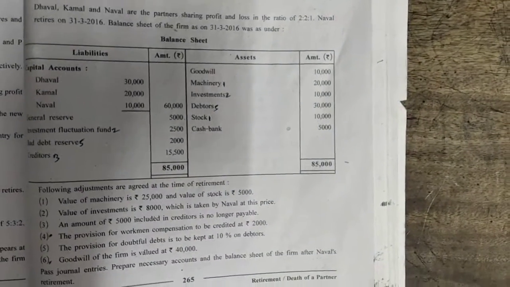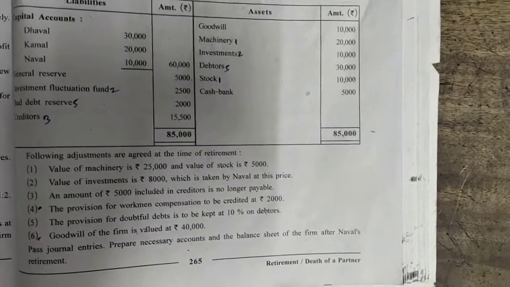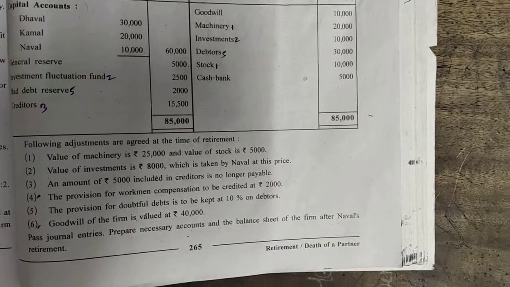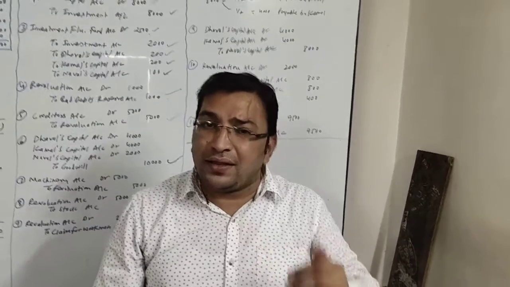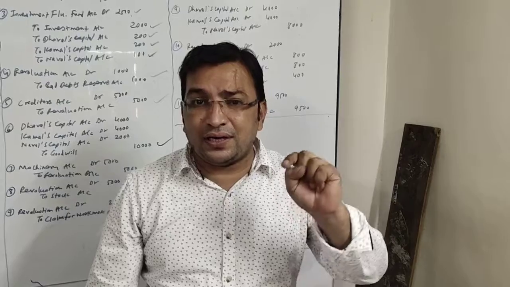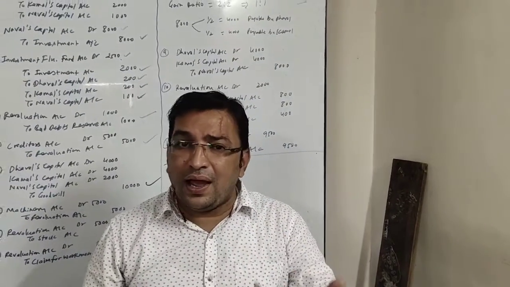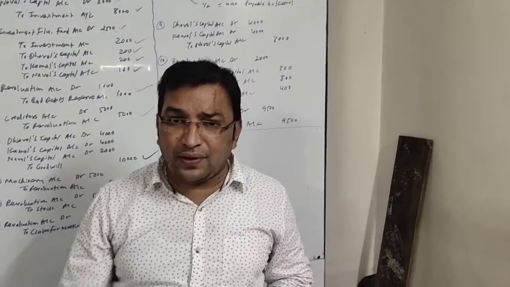Machinery is given at rupees 20,000 and it is marked with adjustment number 1. Adjustment number 1 says the value of machinery is rupees 25,000. Simple to understand this. There is an increase of rupees 5,000 in machinery. The book value is 20,000 and its market value is 25,000. There is a profit of rupees 5,000 which will be added to machinery and credited to revaluation account.